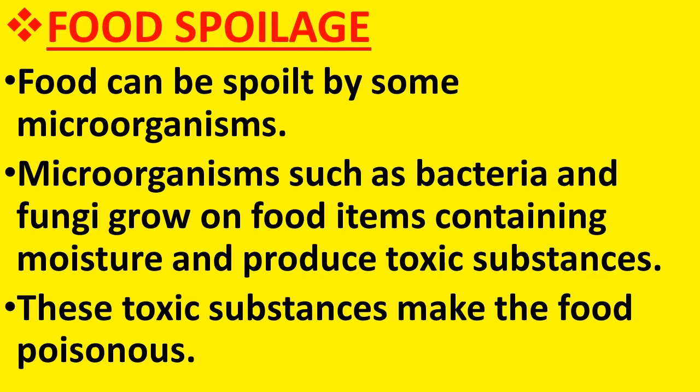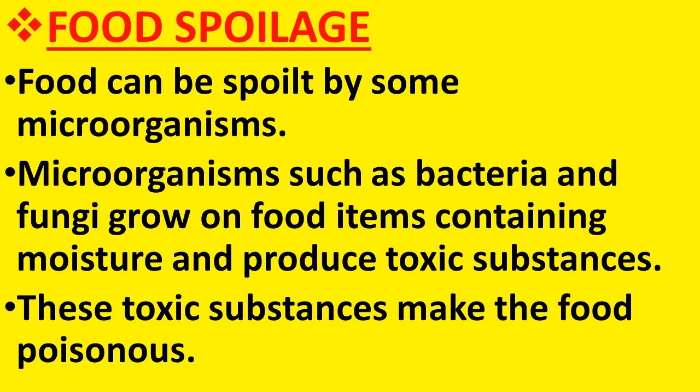Food can be spoiled by some microorganisms. Microorganisms such as bacteria and fungi grow on food items containing moisture and produce toxic substances. And these toxic substances can make the food poisonous. So, how does the food get spoiled? The food gets spoiled by the action of certain microorganisms. Which microorganisms are specially responsible for this food spoilage?